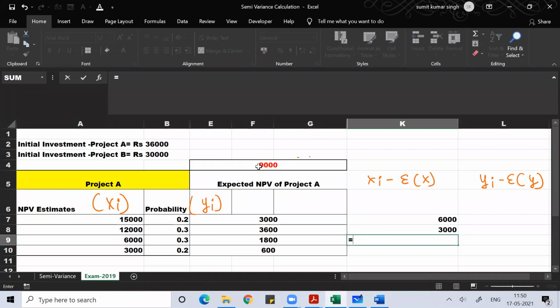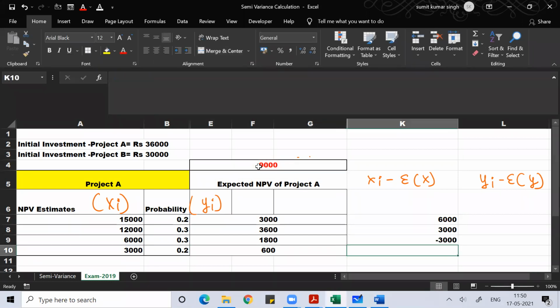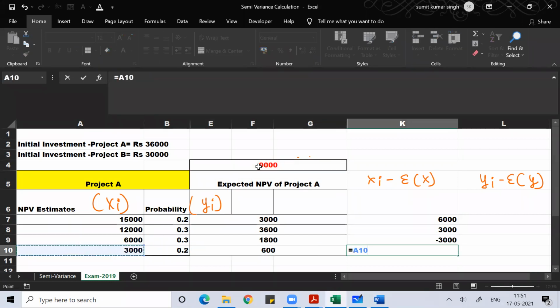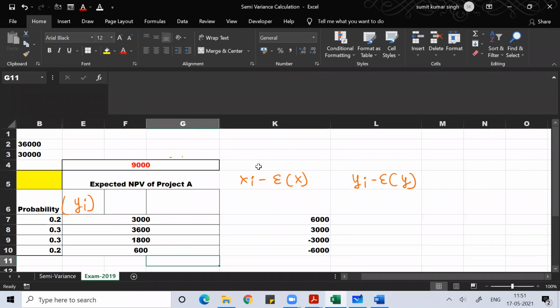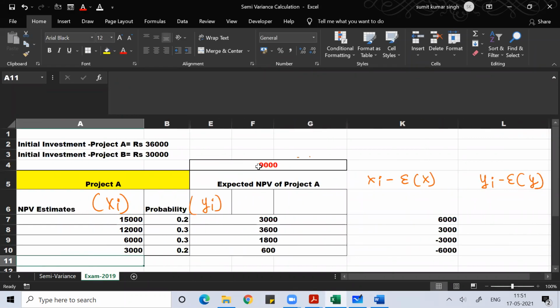I hope you are understanding. Then 6,000 minus 9,000. Individually, I can subtract. Then 3,000 minus 9,000. Any doubt, anyone? Don't do the sum of this. The sum of this will always be 0.